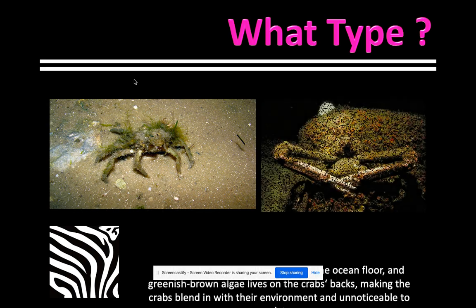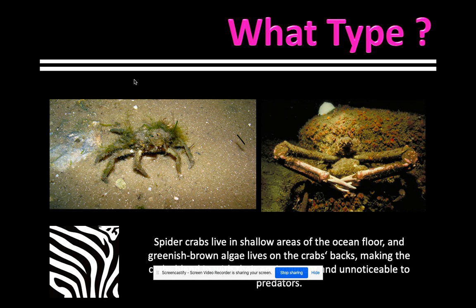Let's try another one. Read it. Are they both benefiting? Is one benefiting, and one is not harmed, not hurt, but not getting anything? Or is one organism in this habitat being harmed? What type of symbiosis?